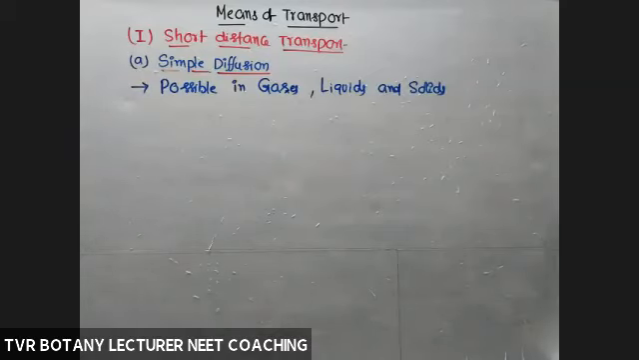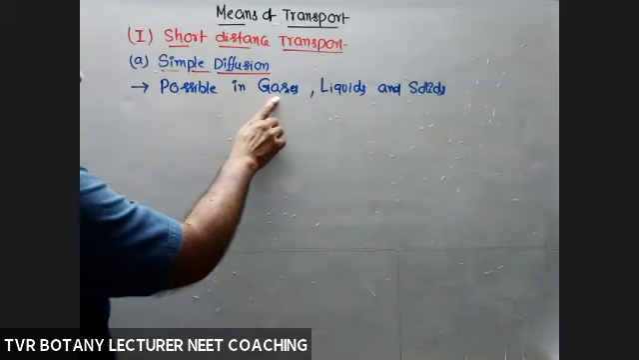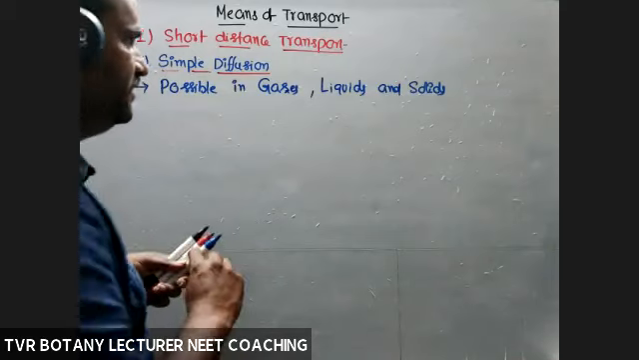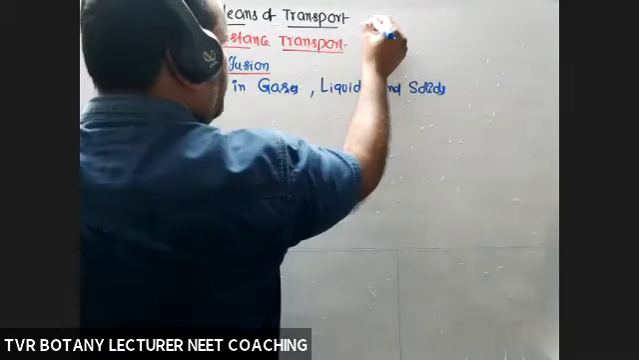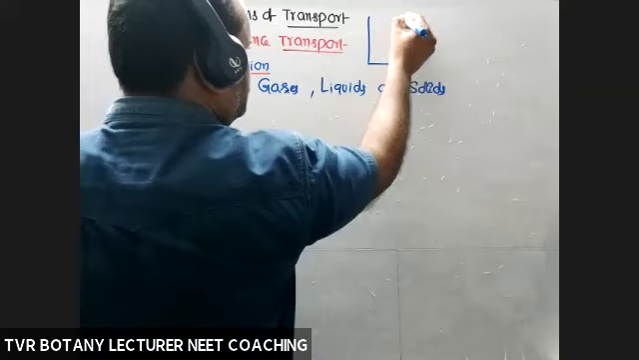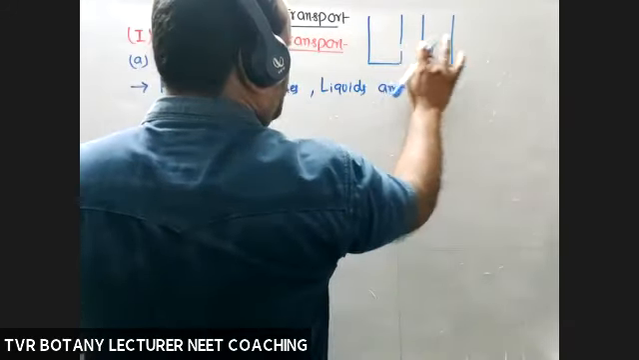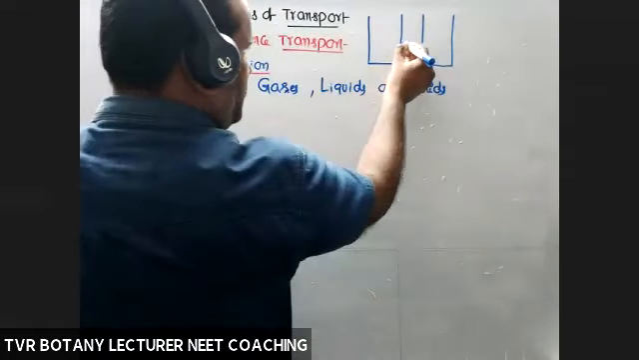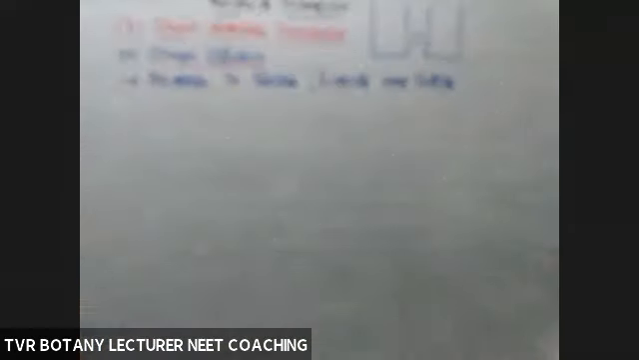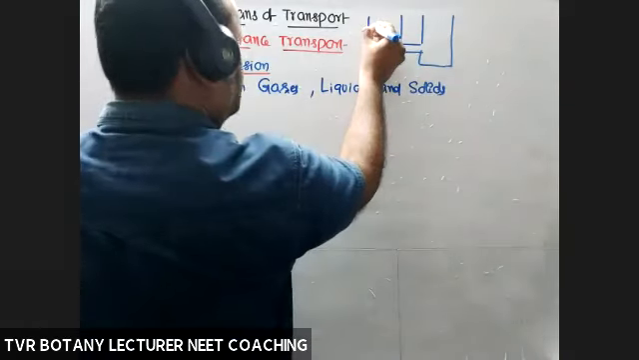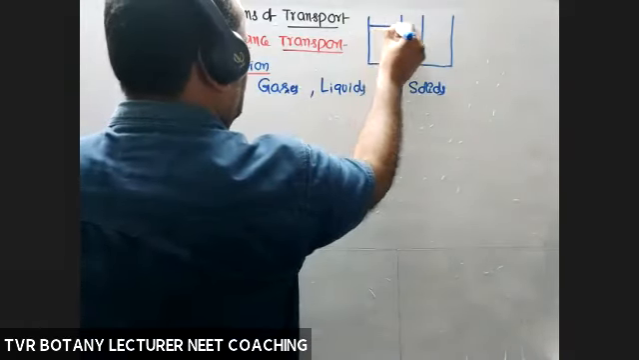Okay, so how to understand this one? Use a spray bottle. And for liquids, how to understand that one? Simply, for the second one, take two beakers: beaker one, beaker two. Okay, so this is with water. For example, take water.